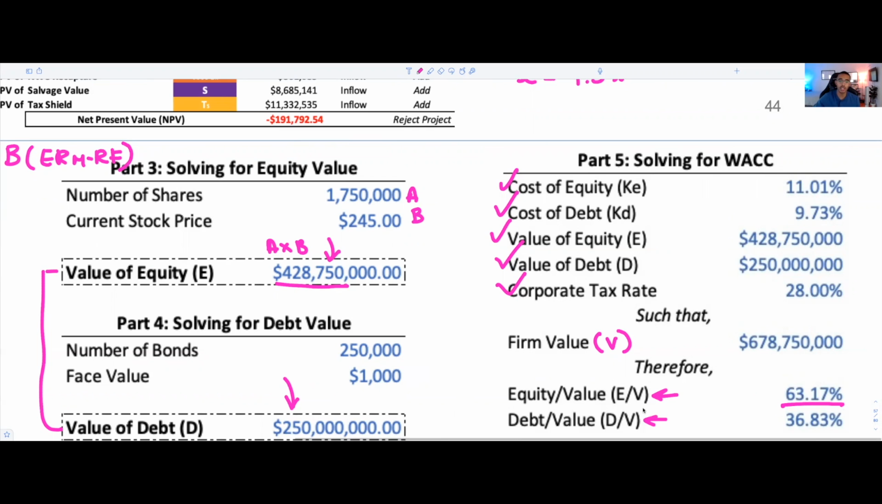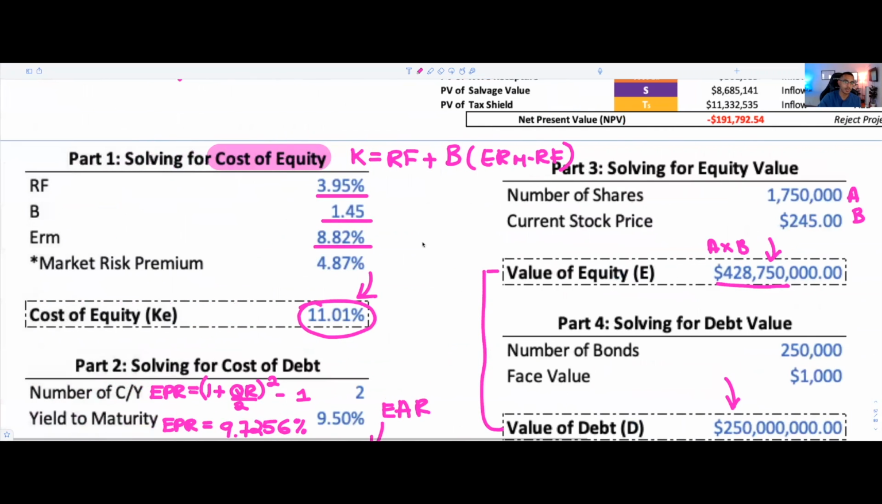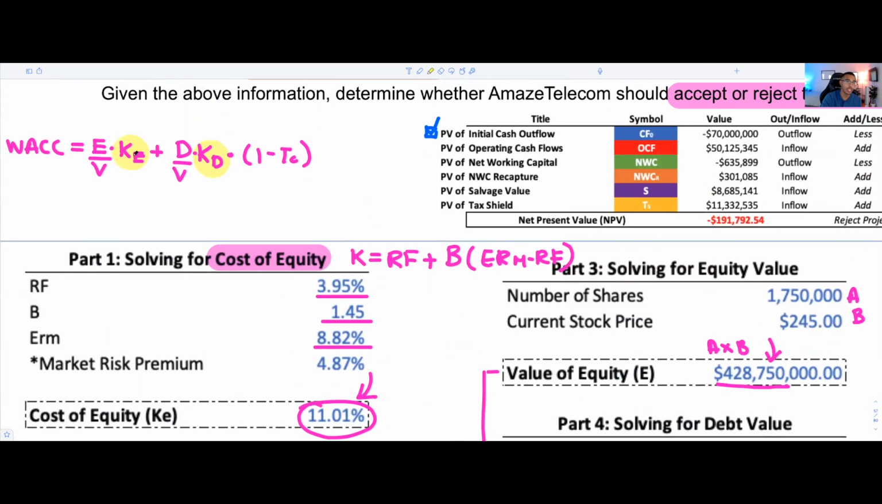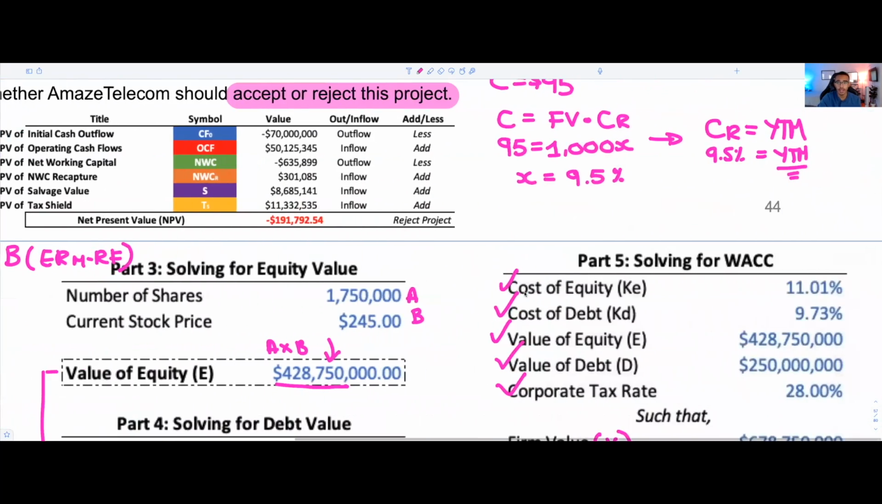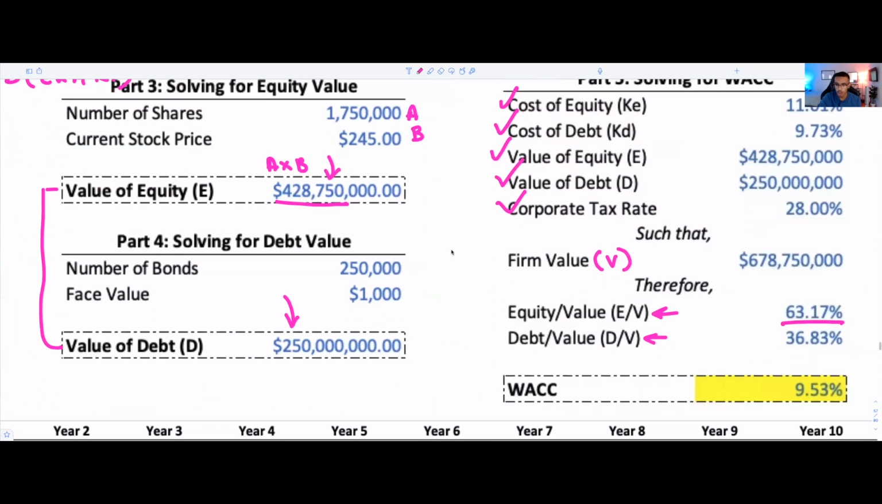And once you have all that, as you can see, you have everything you need. You have your D over V, your E over V, and your TC, such that you just have to plug this into your formula. And you're going to get a WACC of 9.53%. And this right here, ladies and gents, will be our K, 9.53%.